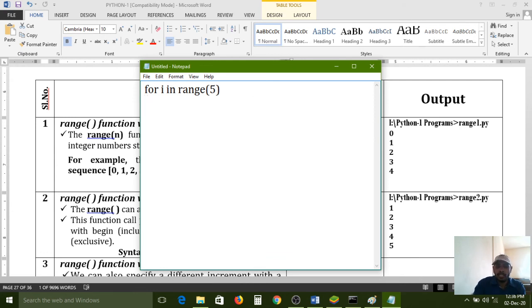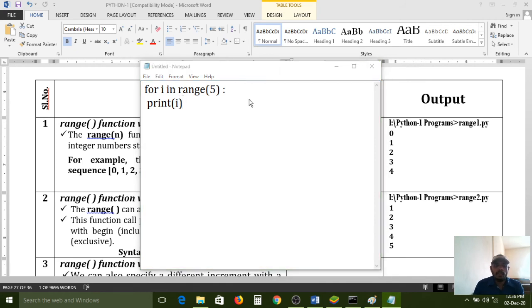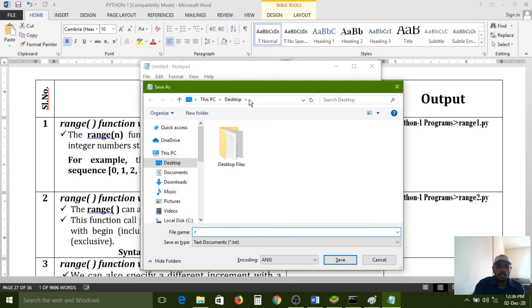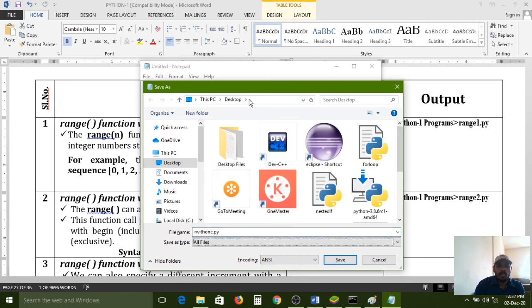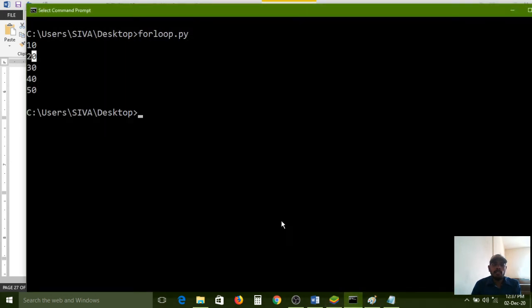Give one colon symbol, after that one indentation space, and one print function with the i value. I am saving it as range with 1 dot py, shortly saved on the desktop, and opening it again.